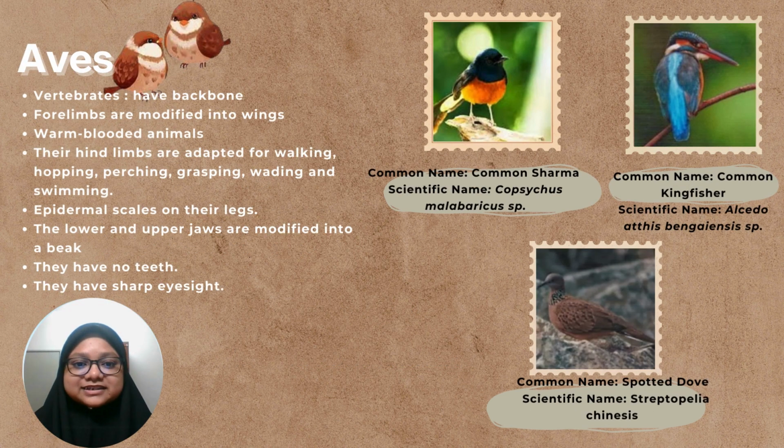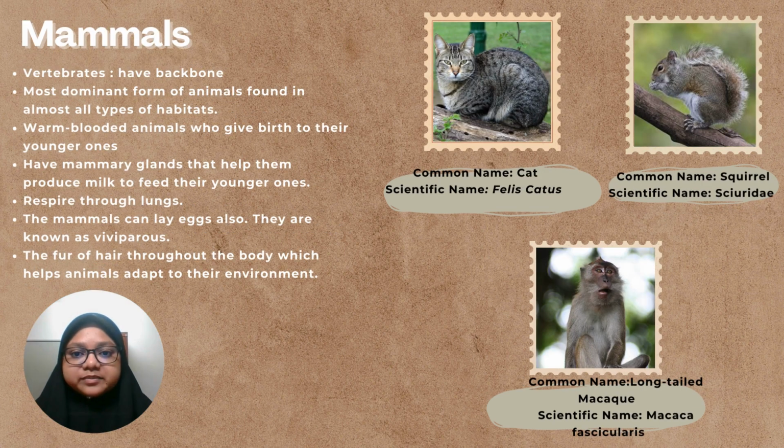Hi, I am Nur Harisha Nadira and I will explain about aves and mammals. Aves are vertebrate animals. Their forelimbs are modified into wings. They are warm-blooded animals. Their hind limbs are adapted for walking, hopping, perching, grasping, wading, and swimming. They have no teeth and they have sharp eyesight. Next are mammals. Mammals are the most dominant form of animals, found in almost all types of habitats. They are warm-blooded animals that give birth to their young. They have mammary glands that help them produce milk to feed their young. They respire through lungs and have hair throughout the body.